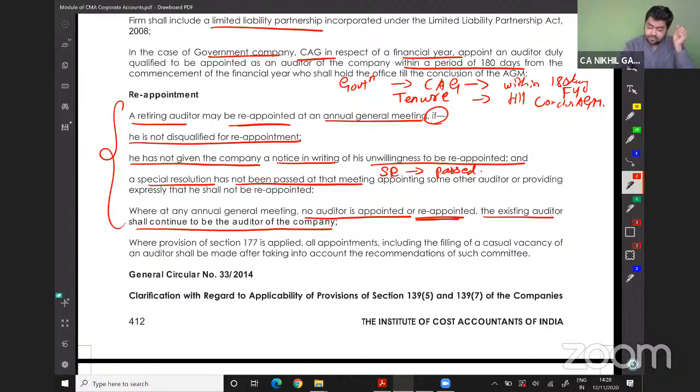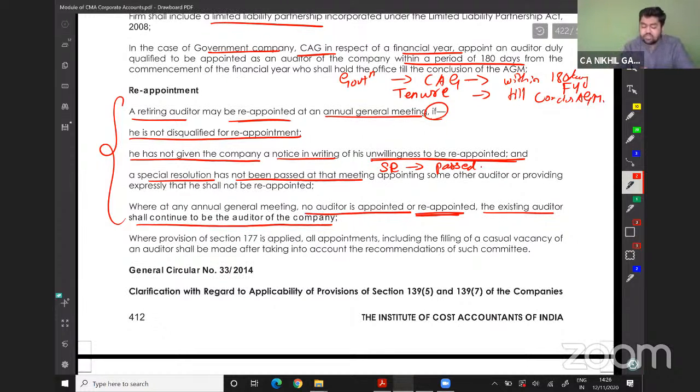The second thing is, have you said no? No, I don't want to be auditor? No. Then you are the auditor. The third thing is, is there any special resolution passed to appoint someone else or not to appoint you? No, sir. No such resolution is passed yet. So then you are the auditor.